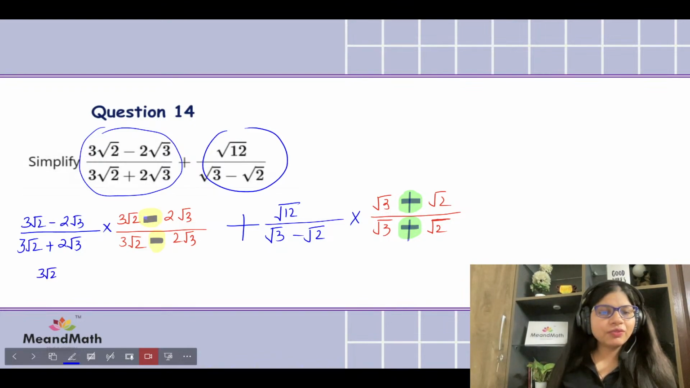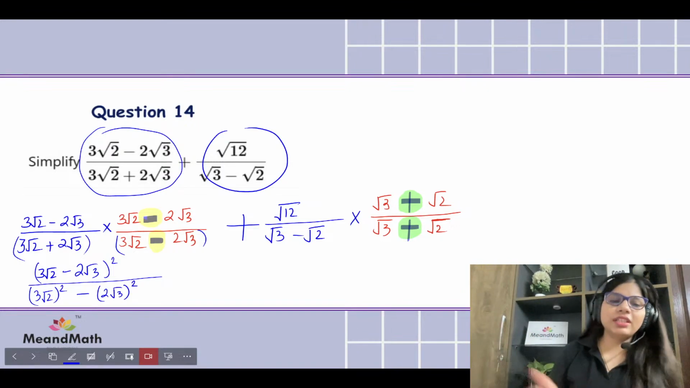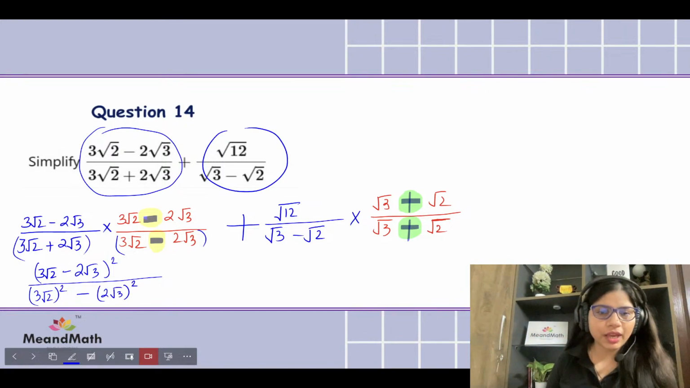We're going to be doing 3 root 2 minus 2 root 3, and because they both are the same, I'm going to be squaring it, and down there we will be using our magic method, that is difference of squares, because one bracket is positive and the other bracket is negative. So every time you have to rationalize and the denominator has an expression, difference of squares will be your life saver.